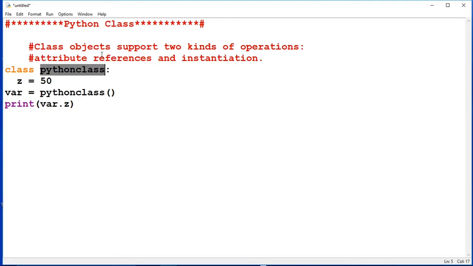Class objects support two kinds of operations. One is attribute reference, another one is instantiation. So this is attribute reference. Here in the class I am initializing the z variable with 50. Then I am calling this PythonClass function and finally printing the values. So let us run this one.